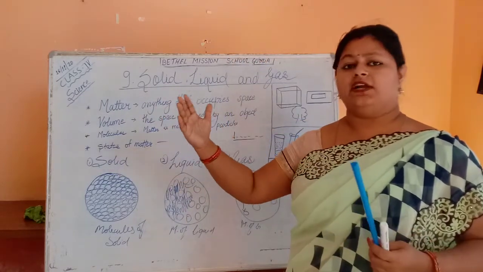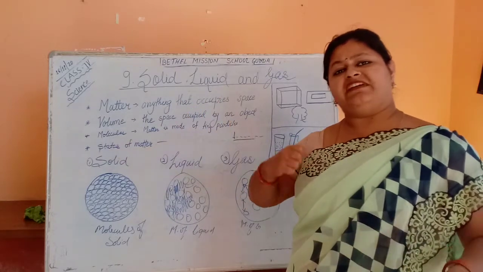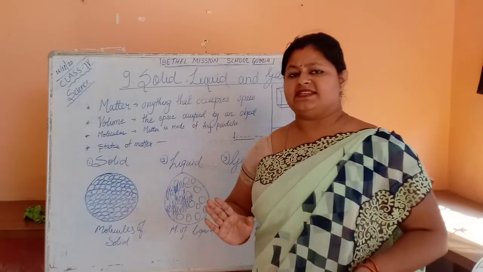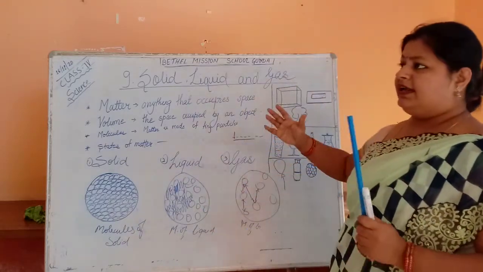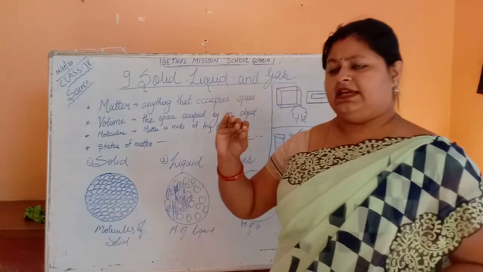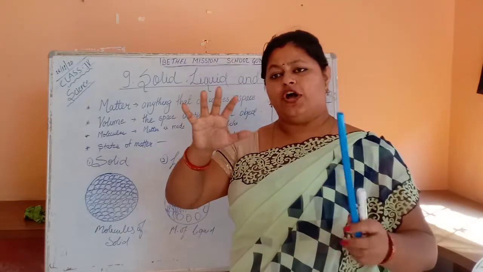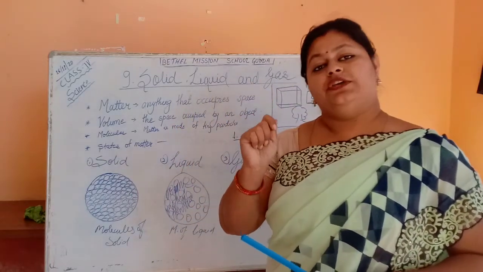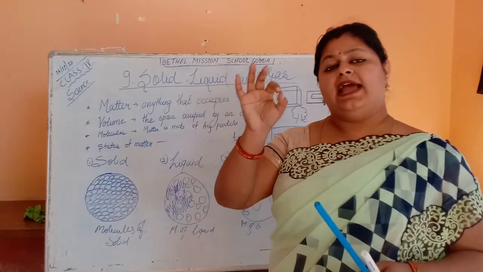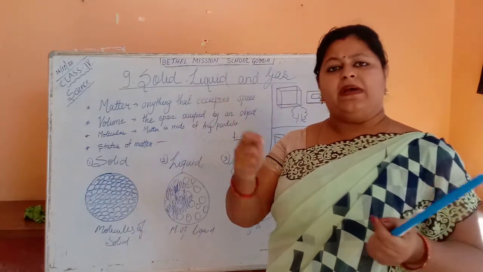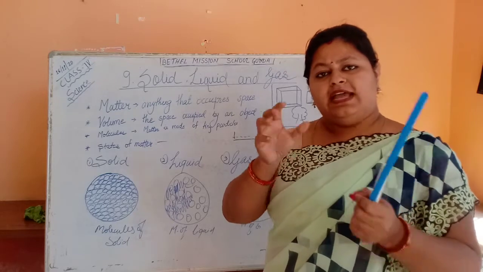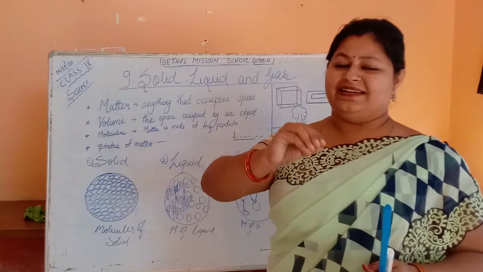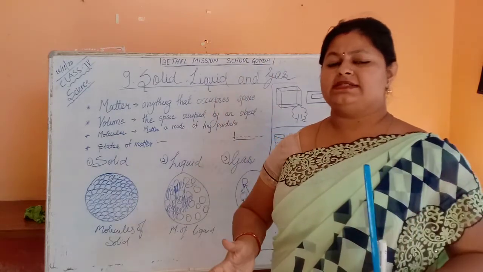When you turn on the cooler, what will happen? Your body can feel the air. We cannot see or touch the air. Now, air occupies space. Air also takes its place. If you fill air in a balloon, can you see the air? No. But you have seen a balloon man pumping air in a balloon and the balloon becomes bigger. How? Because air enters and occupies space.